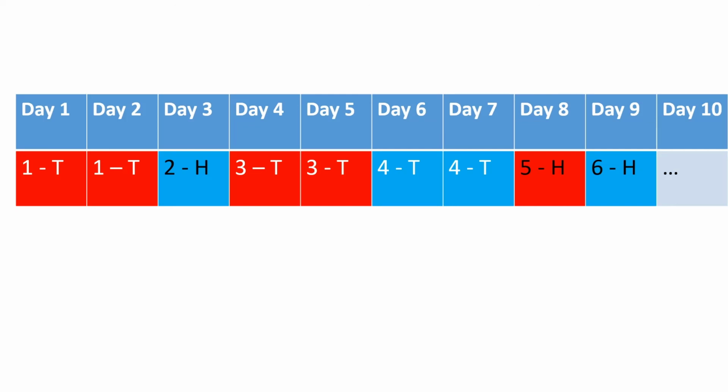Imagine instead we selected the day by first randomly selecting a coin flip and then randomly selecting a day within that block of days. In that case, you'll see there's an equal number of heads and tails on this chart. Therefore, there's a 50% chance it'll be a heads block and a 50% chance that it'll be a tails block. And that's the key to solving the Sleeping Beauty problem. Sleeping Beauty knows she's localized in the first block. In fact, it wouldn't have to be the first block. All the experimenters would have to do is select the block in advance, tell Sleeping Beauty which block she's in, and then run the experiment, and then it would change the probability to 50%.